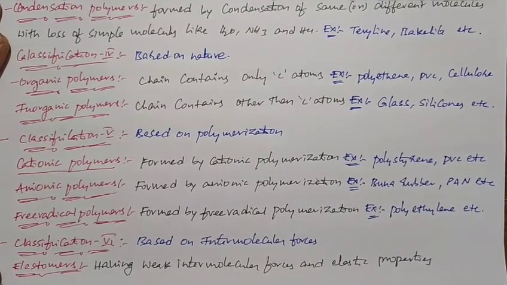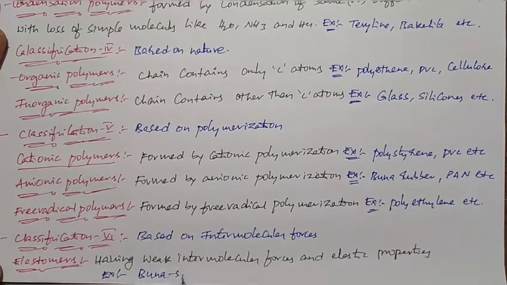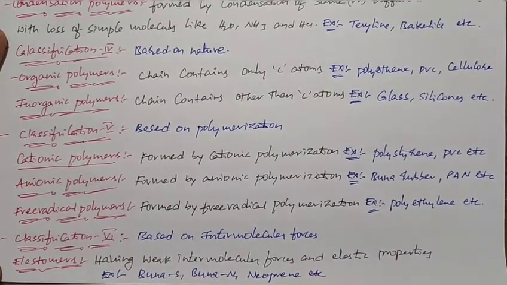If you take examples for elastomers: Buna S, Buna N, neoprene are examples of elastomers.